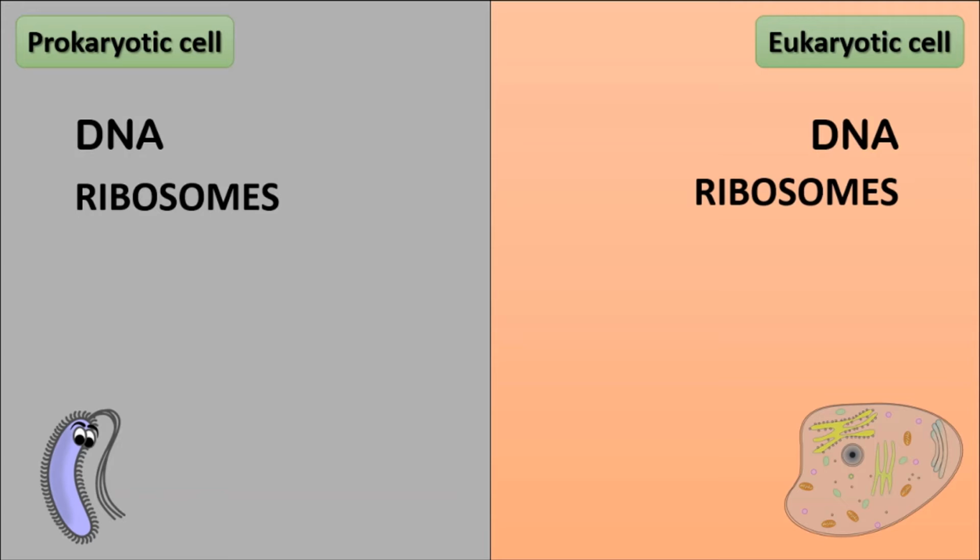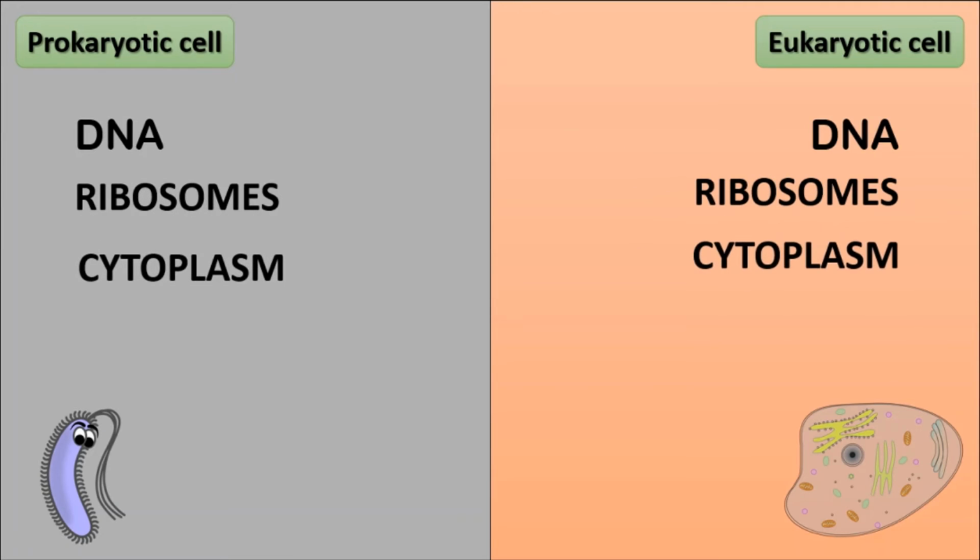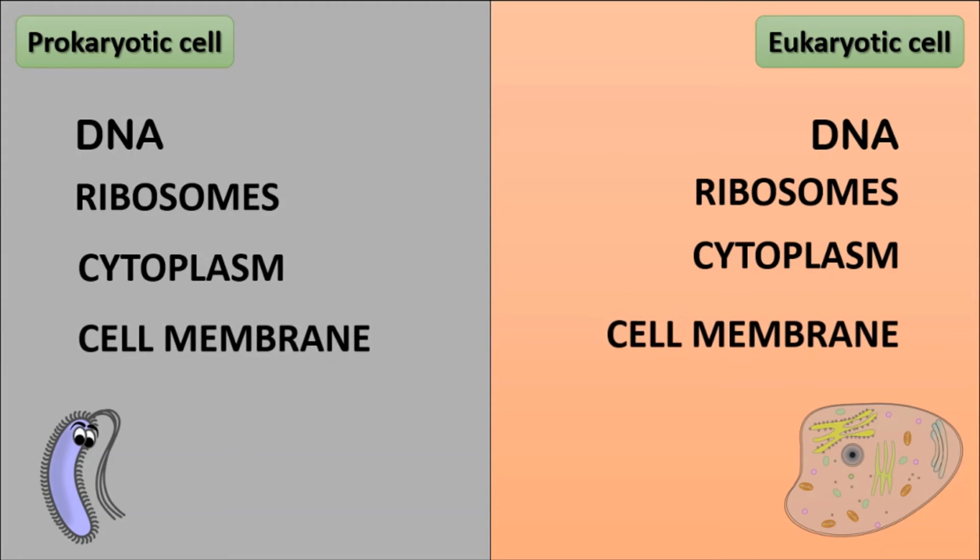Okay. Then what else do they have in similarity? They have cytoplasm also, which is a jelly-like fluid substance in which all the organelles are embedded within the cell. And they also have a cell membrane, they have the lining to it.